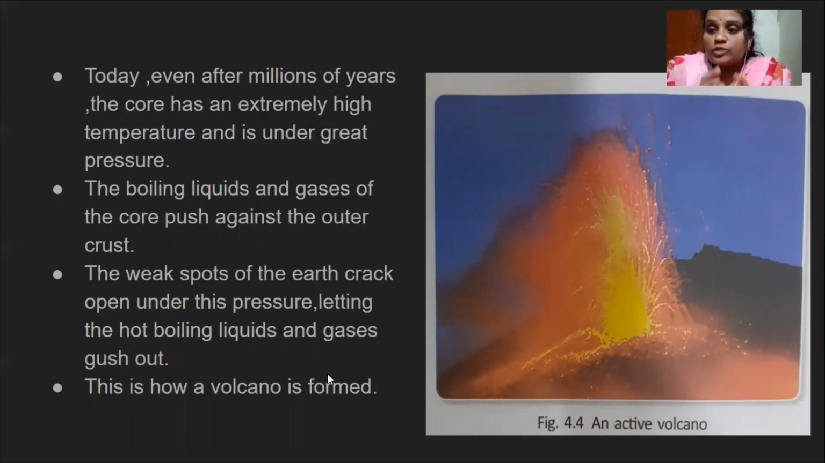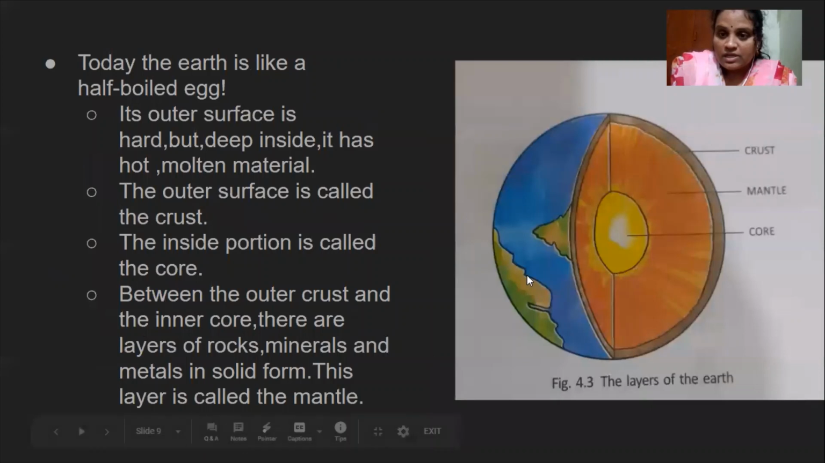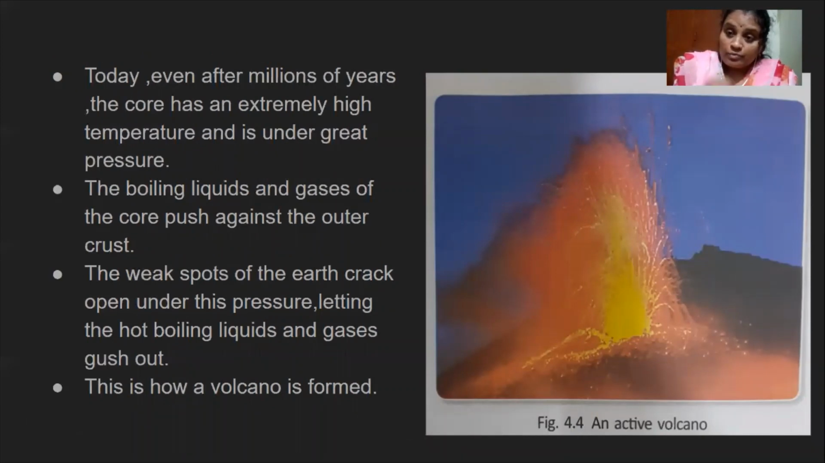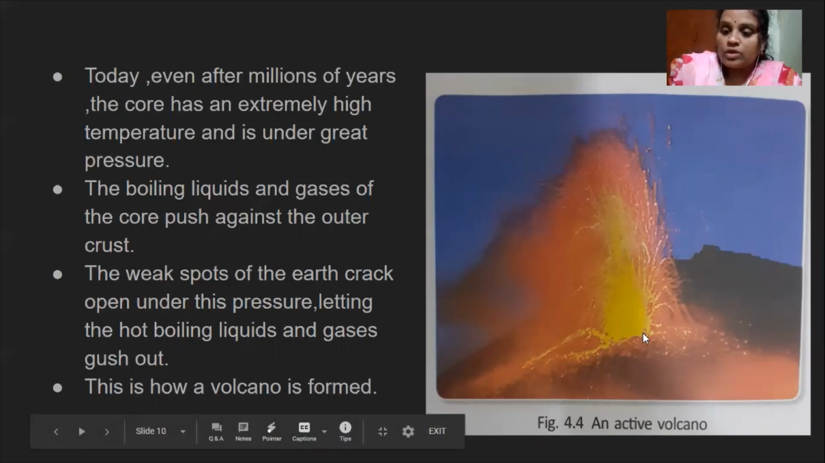Wherever we have weak spots on the first layer, here in the previous slide you can see the first layer, right, the crust, from those weak spots the hot molten material will gush out. Gush out means the hot molten material will come outside with more temperature and create pressure. This is how a volcano is formed. Here in this slide you can see an active volcano.